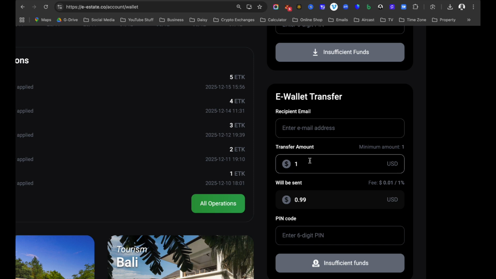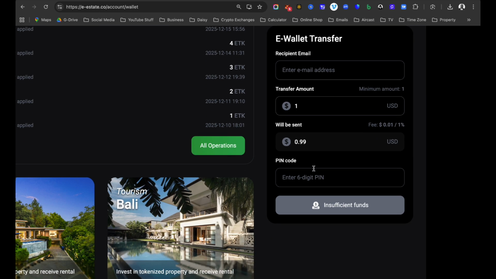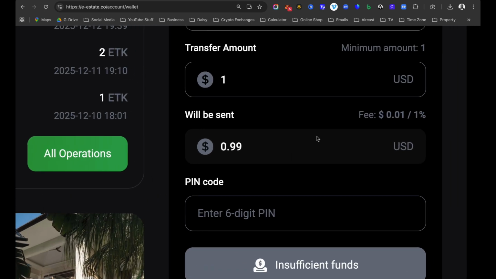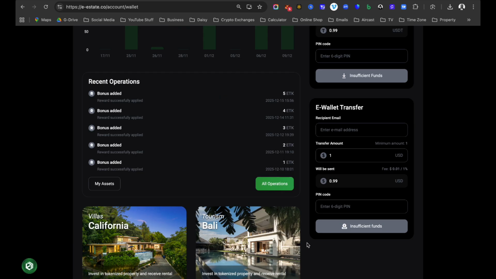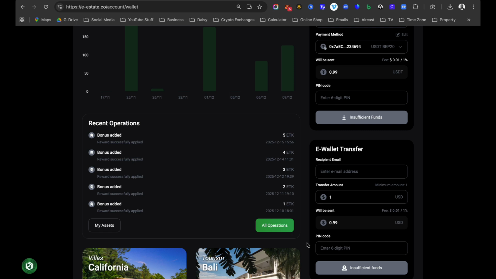Once you have that email address, you paste or type in the email address, then you enter the amount that you want to transfer to the person, and then there is a fee, just so you know. There will be a little fee that you have to pay. Then you enter your PIN code, and you click transfer fund, and that fund will be transferred to the person's account.